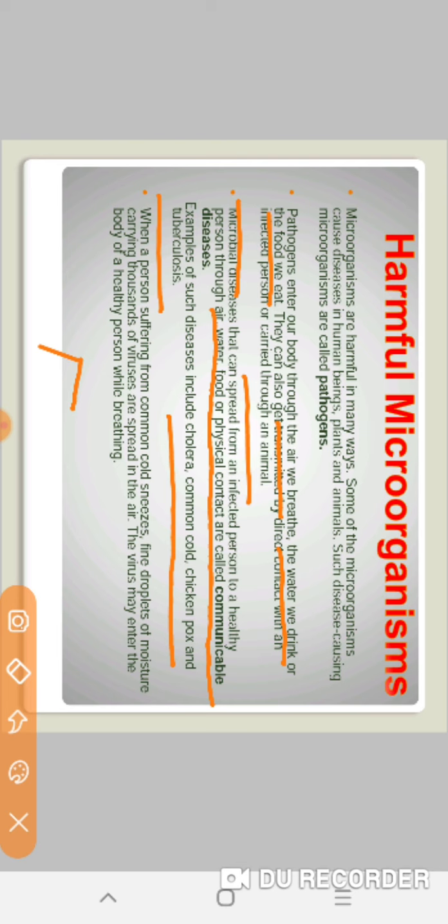When a person suffering from common cold sneezes, fine droplets of moisture carrying thousands of viruses are spread in the air. The virus may enter the body of a healthy person while breathing, and in this way the disease is spread from one person to another.